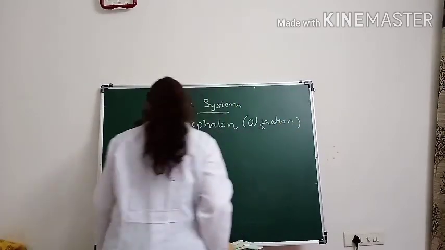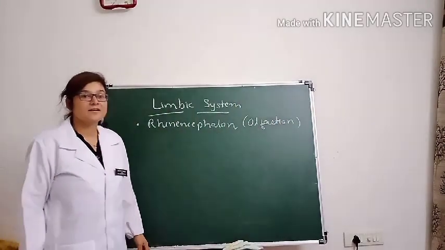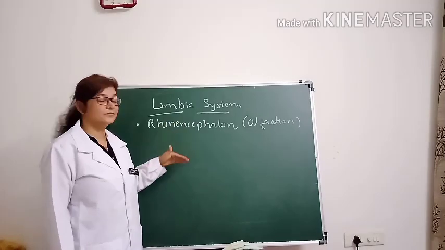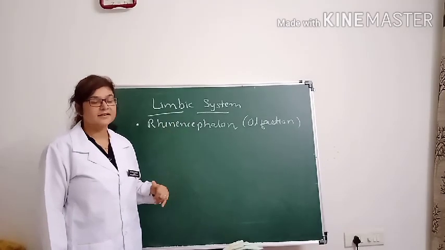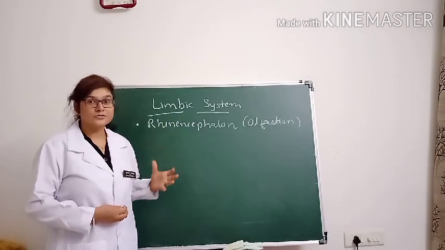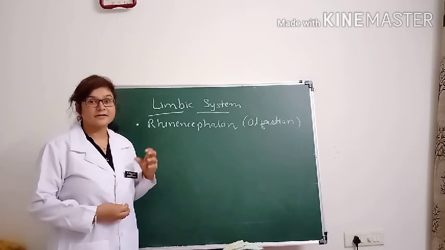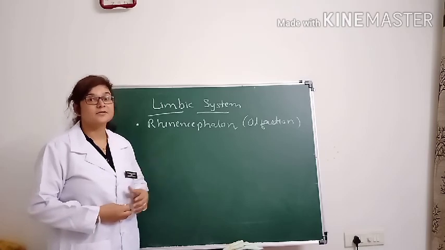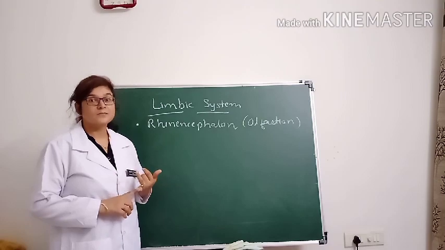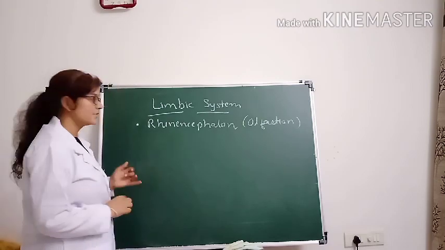But as time progressed and research progressed, we came to know that this system is not only related to olfaction, but has a huge range of functions in terms of physiology. It is related to emotions, motivation, and behavior.